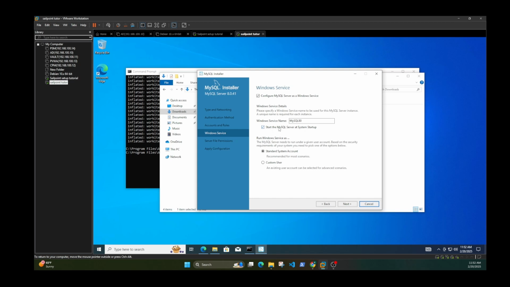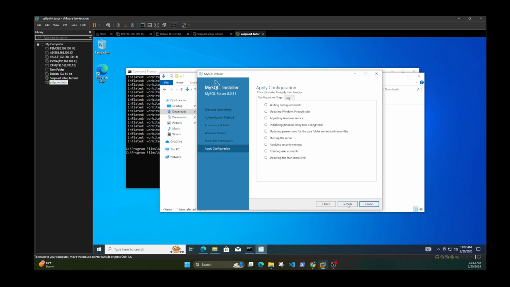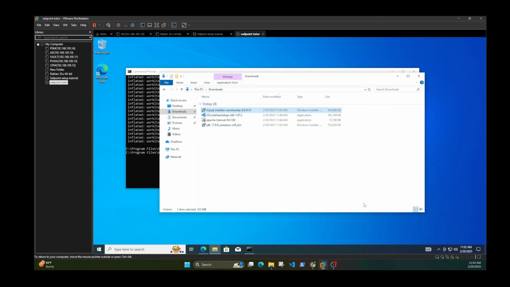And then make sure this start at system startup, select it, and then next, and next, and then just execute. Starting the server, and then finish, next, and finish.